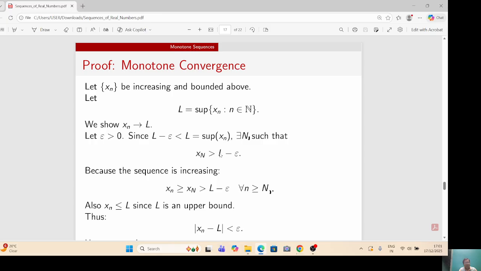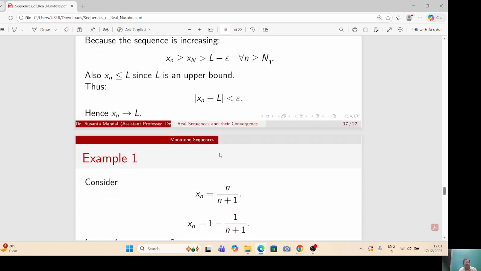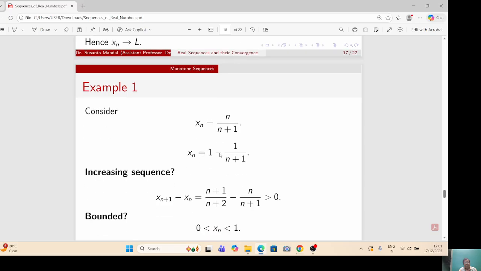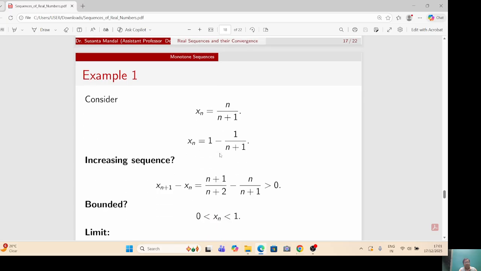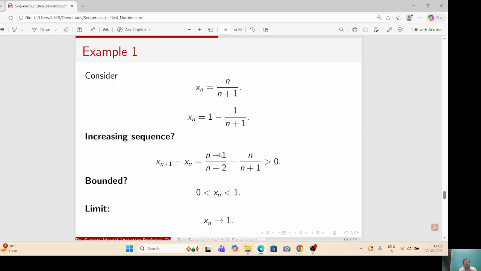Also x_n less than or equal to L, since L is an upper bound. Thus, mod of x_n minus L less than epsilon. Hence, x_n tends to L. Let us take an example: x_n equal to n by n plus 1. This is an increasing sequence and bounded by 1, and 1 is the least upper bound. So limit of x_n equal to 1.